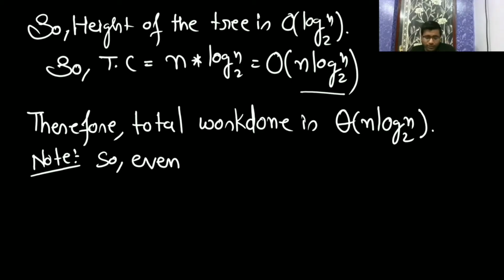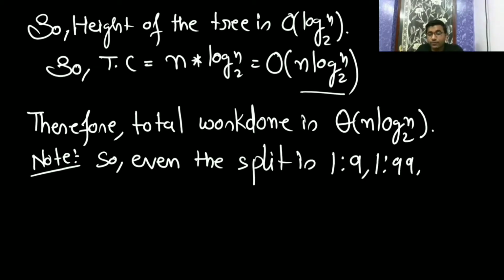If an algorithm has a better average case than worst case, then we use randomization. We will see randomized quicksort later, because we want to improve the worst case time complexity. This is a very good question that they ask. Even if the split is 1 is to 9, 1 is to 99, 1 is to 999, whenever it is not the worst case, quicksort is going to take time complexity n log n.